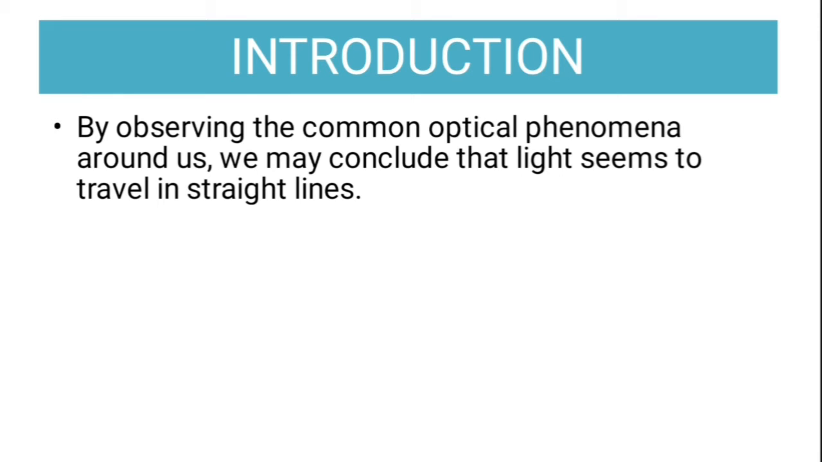By observing the common optical phenomena around us, we may conclude that light seems to travel in a straight line. Most of the times, if there is no hindrance in between, अगर कोई भी obstacle बीच में नहीं है, तो light सीधे travel करती है. It travels in a straight line. This particular phenomenon is called as rectilinear propagation of light. ये भी हमने क्लास 8 में सीखा था.